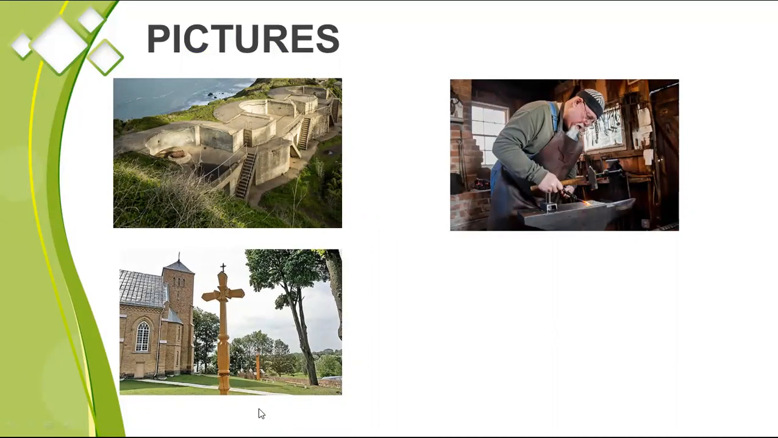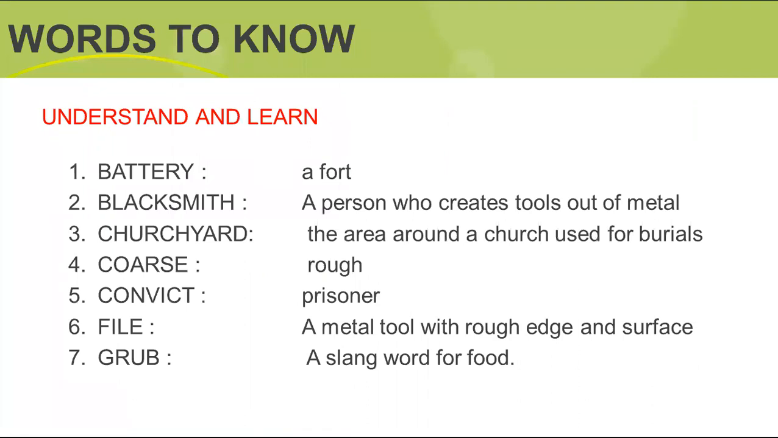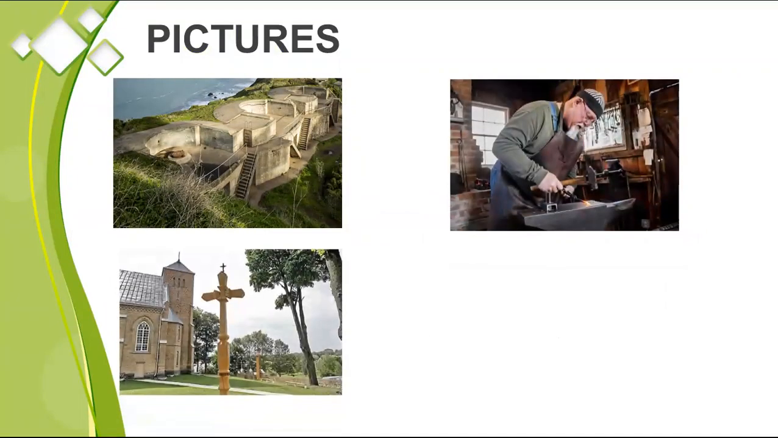That greenish area is the churchyard. Coarse, rough, not smooth. Convict, a prisoner. File, a metal tool with a rough edge and surface. Grub is a slang word used for food. Battery, blacksmith, churchyard, and file.